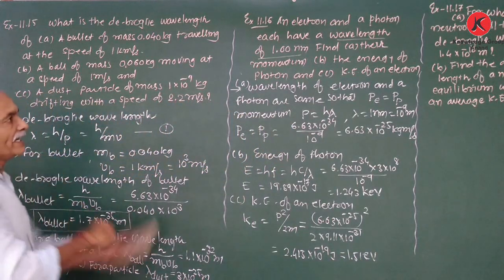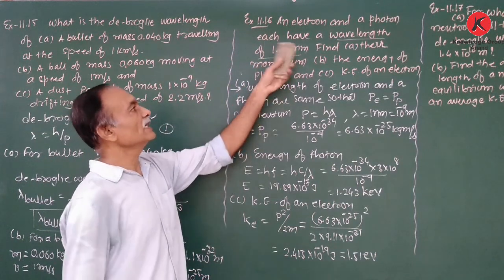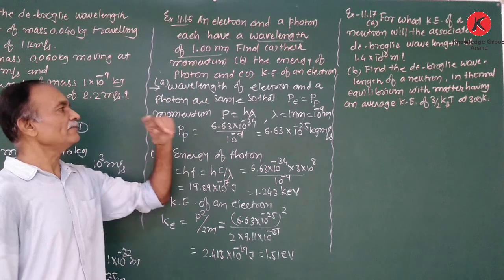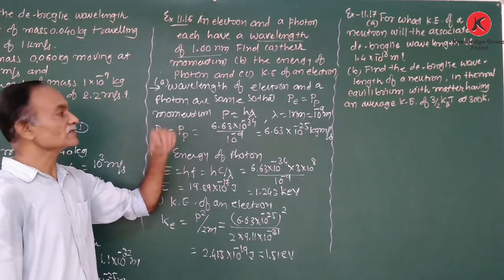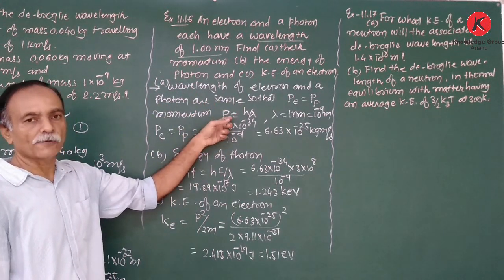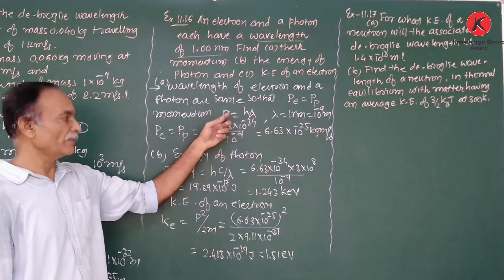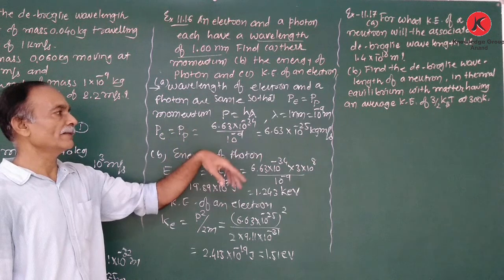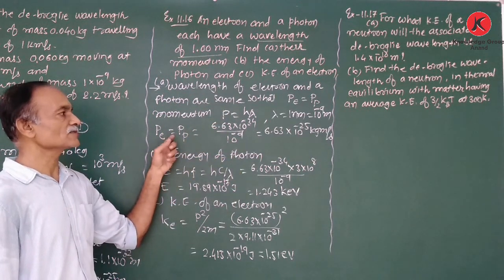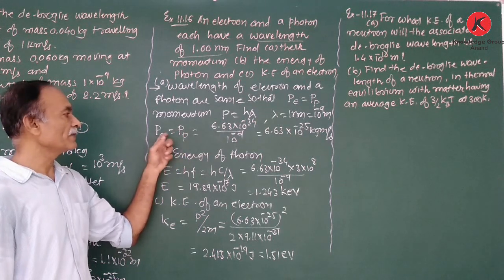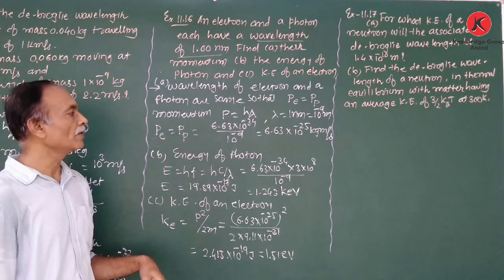Clear this? Again, an electron and photon each have the same wavelength, that is 1 nanometer. Wavelengths are the same, therefore their momentum is also the same, because we have the de Broglie equation lambda is equal to h upon p, therefore momentum p is equal to h upon lambda. Therefore p electron is equal to p photon.